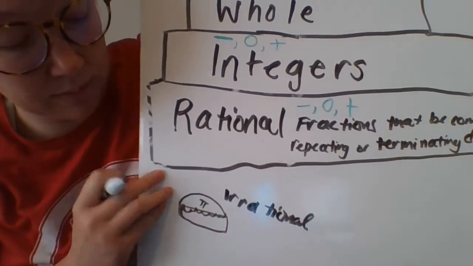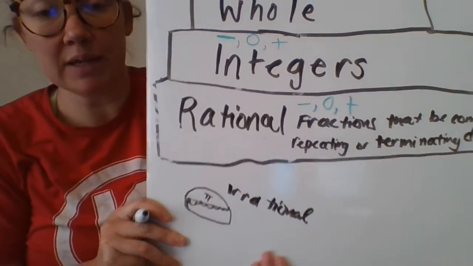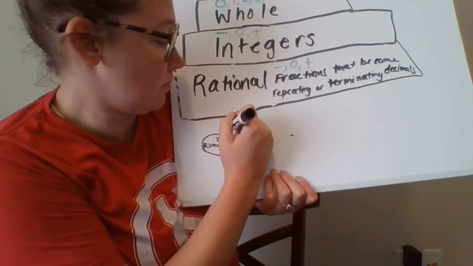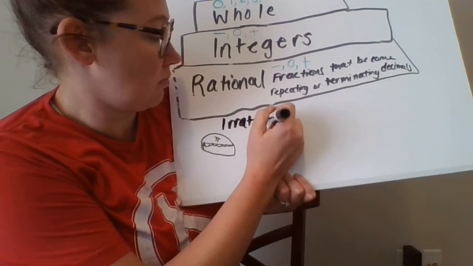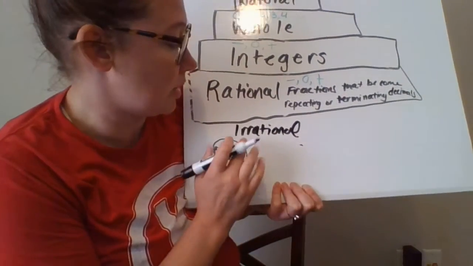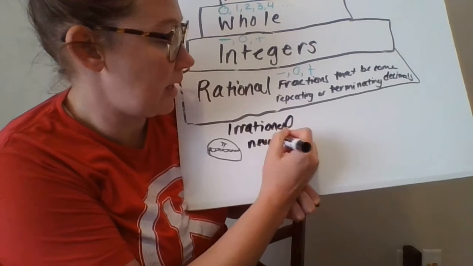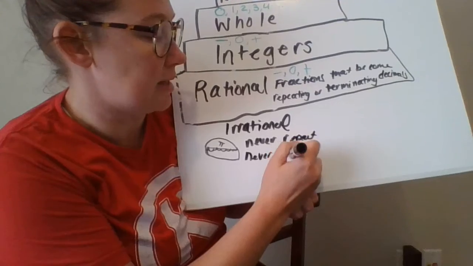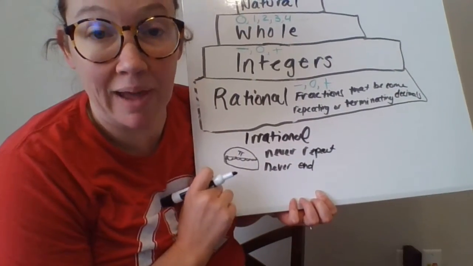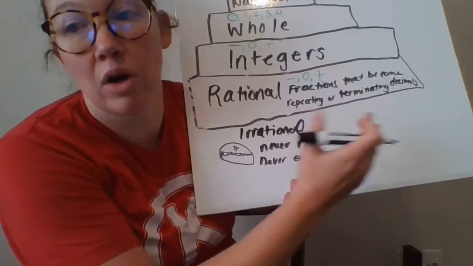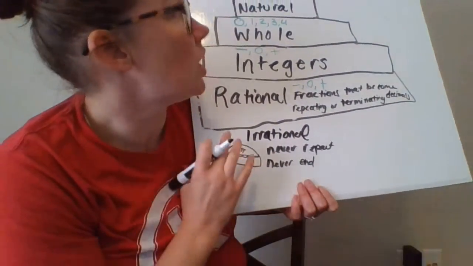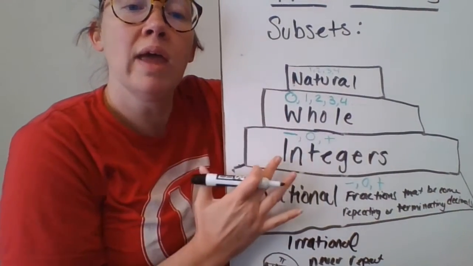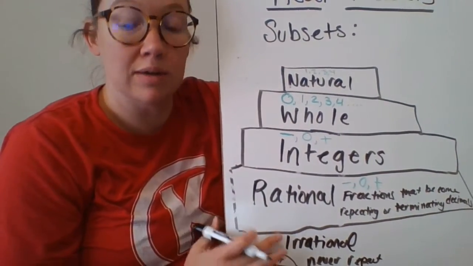Now, irrational numbers are decimals that never repeat and never end, such as the number pi, 3.14159, forever and always, never repeating, never ending. So your subsets of real numbers are going to be natural, whole, integer, rational, irrational.